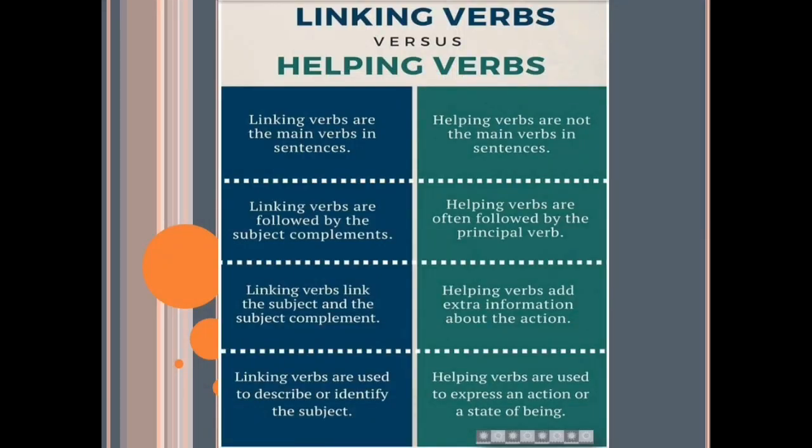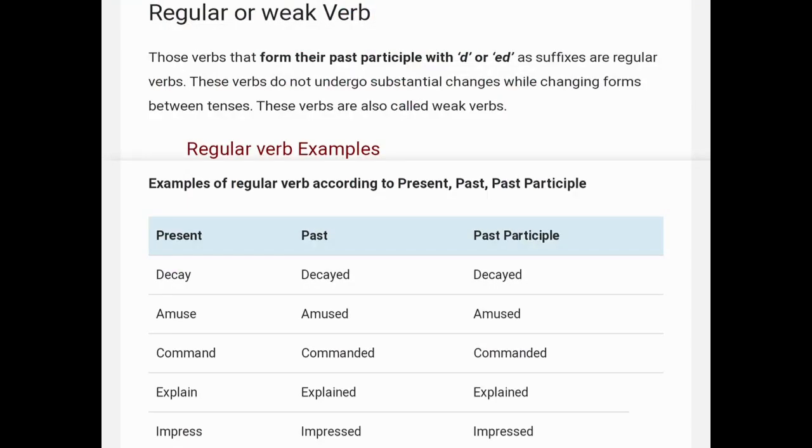Let's understand the linking verbs and helping verbs in a better way. Linking verbs are the main verbs in a sentence, whereas helping verbs are not the main verbs in a sentence. Linking verbs are followed by the subject complements, and helping verbs are often followed by the principal verb. Linking verbs link the subject and the subject complement, whereas helping verbs add extra information about the action. Linking verbs are used to describe or identify the subject, whereas helping verbs are used to express an action or a state of being. Next type is regular or weak verb.